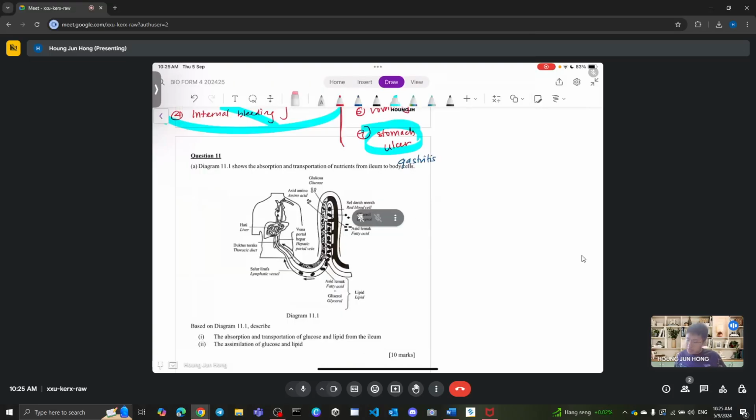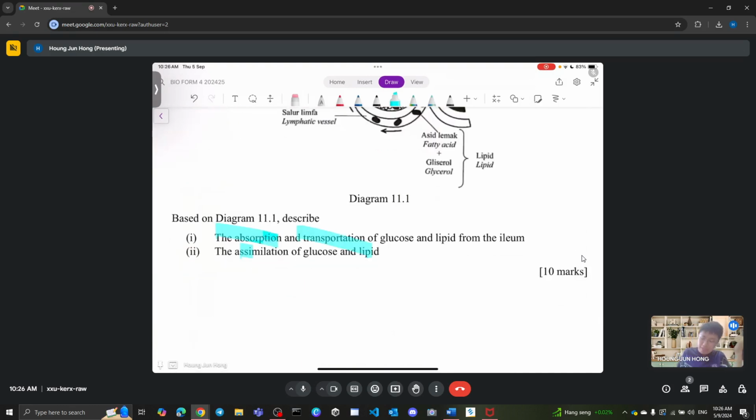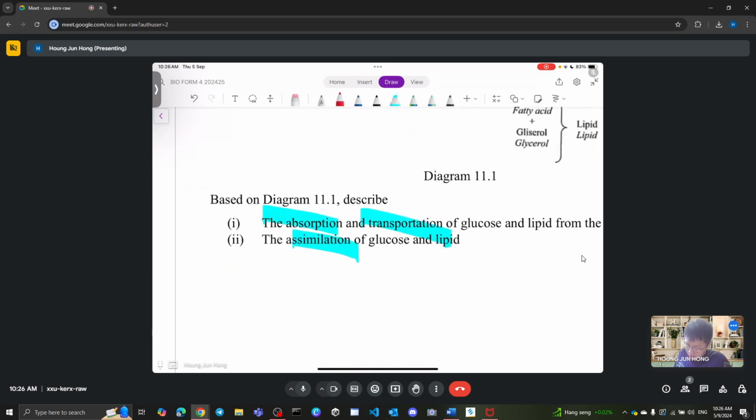Okay, now moving on to the next question, we have a question about digestion. Again, over here they are asking about the absorption, the transportation, and also the assimilation. I think this is a very simple essay. Nothing kebat, nothing kebat. If you remember, you remember. If you don't remember, now try to remember this. Okay, cool. So let's start from the absorption and transportation.